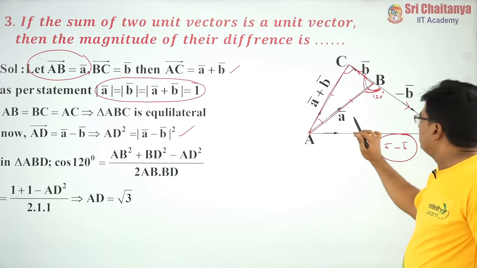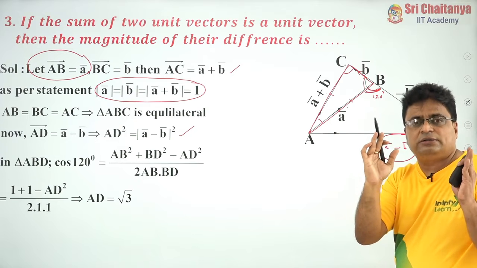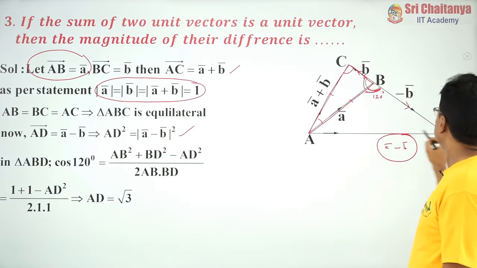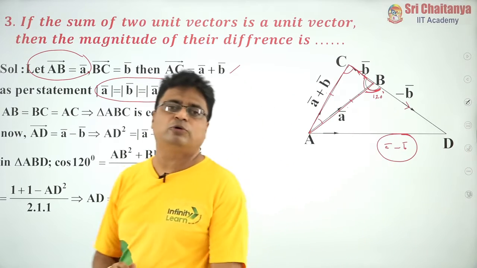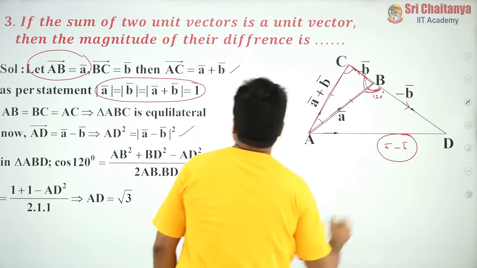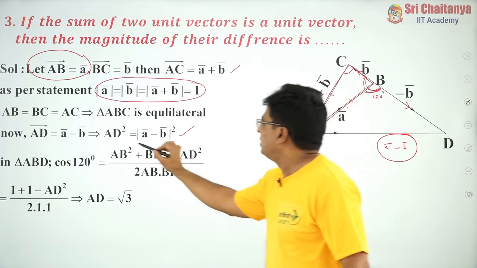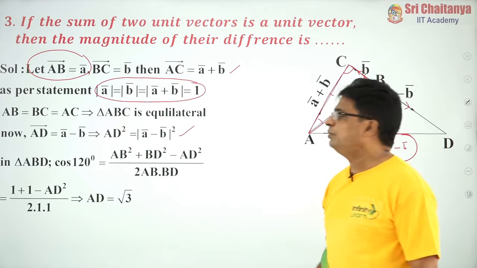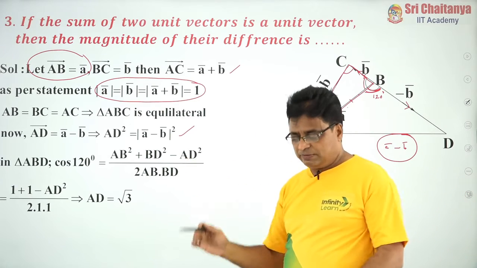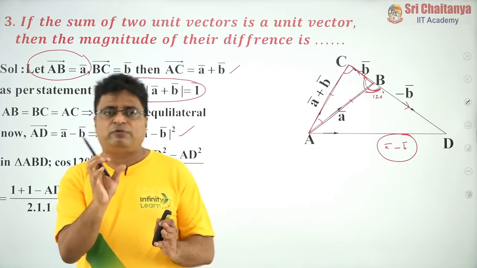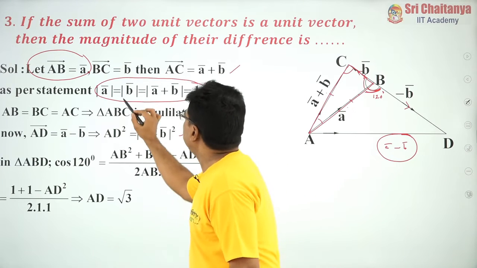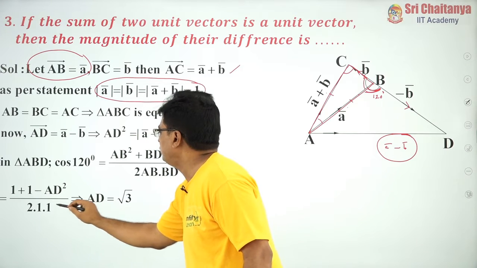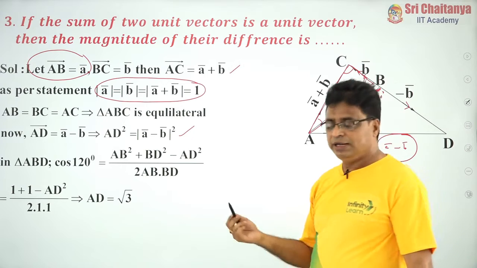Now, forget about A bar and B bar. Now, consider the magnitudes only. This is AB, this is BD, and this is AD. Sides of the triangle only we have to consider. Now, from triangle ABD, according to the cosine formula, cos 120 degrees is equal to AB square plus BD square minus AD square by 2 into AB into BD. They are not vectors. AB square means modulus, that is a number only. Now, what is AB square? AB means this is a unit vector, mod A bar is 1, so 1 plus 1 minus AD square by 2 into 1 into 1. After simplification, you will get the answer as AD as what?